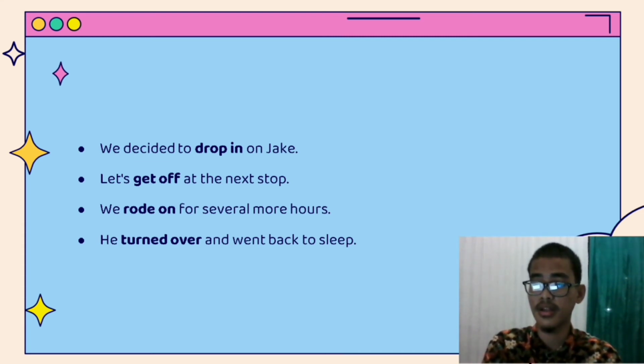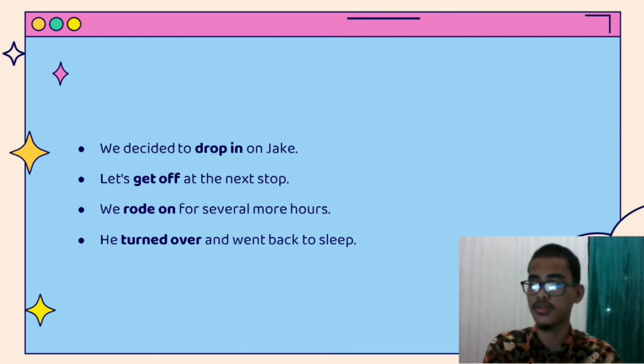Let's get off at the next stop. Get off is the mark of adverb clause. We rode on several more hours. Rode on as an adverb clause mark. He turned over and went back to sleep. Turned over as the clause mark.